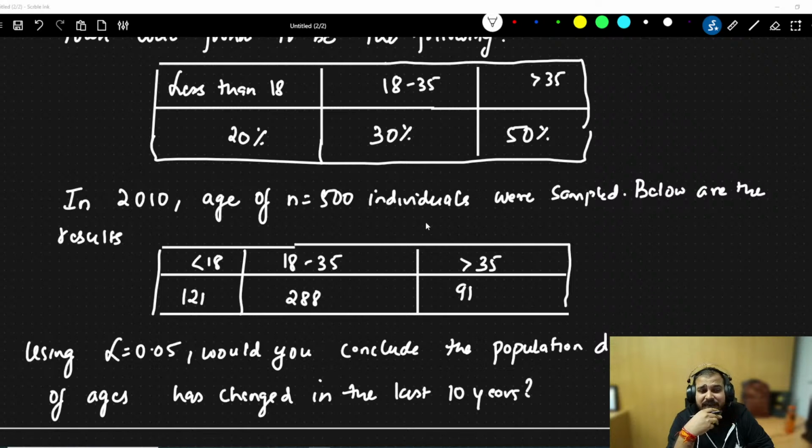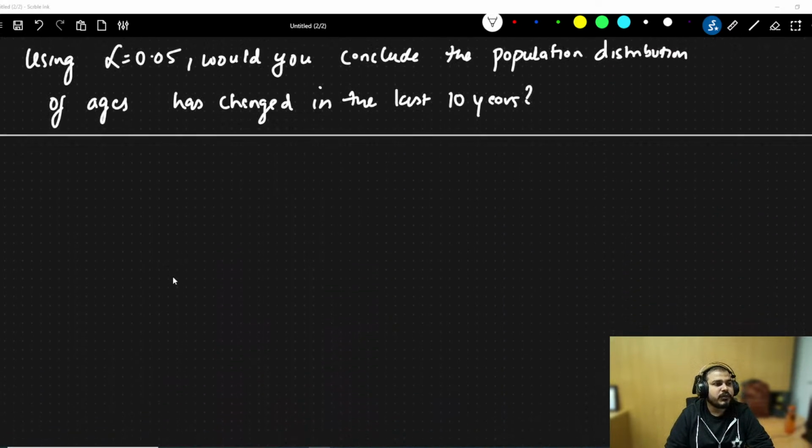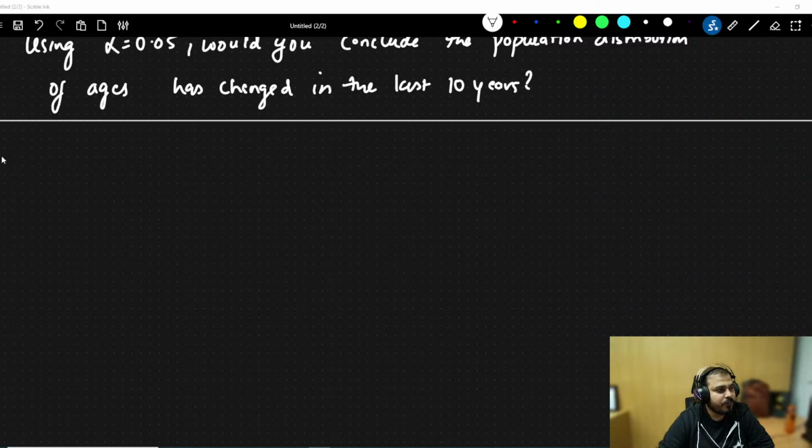In this particular scenario, what kind of assumptions can we make? There are two kinds of assumptions: whether the population distribution has changed or whether it has not. So how do we go ahead and approach and solve this particular problem? Okay. So here I am going to basically start the answer.